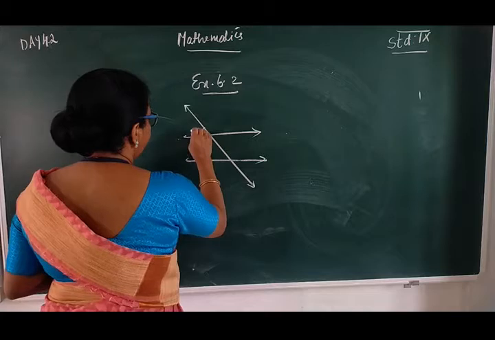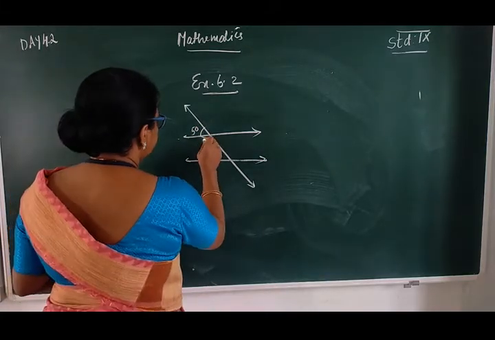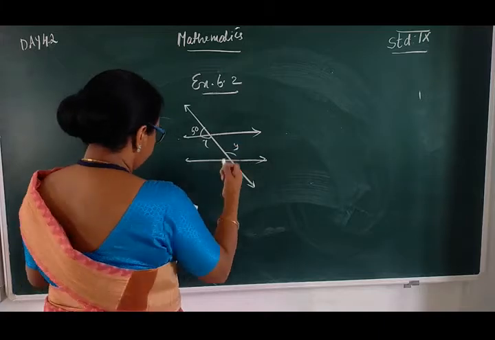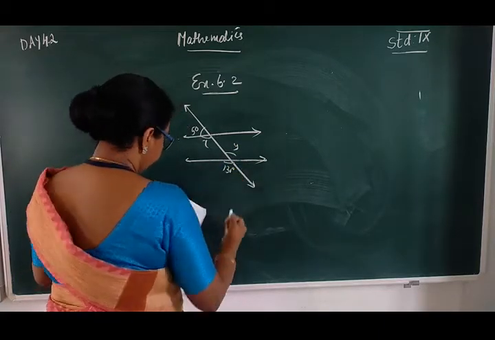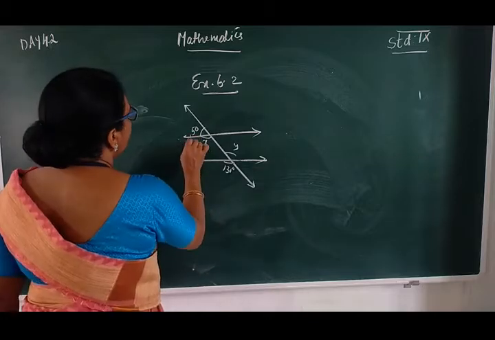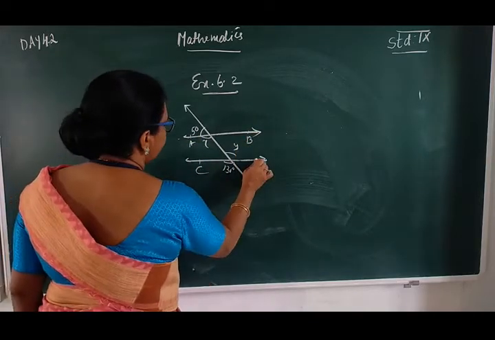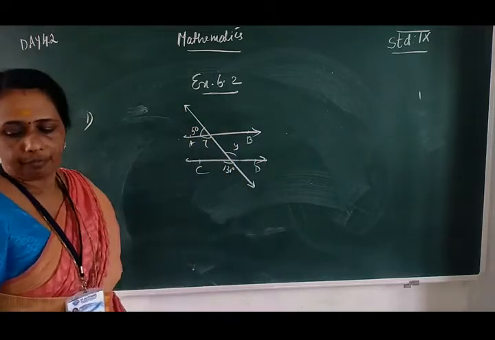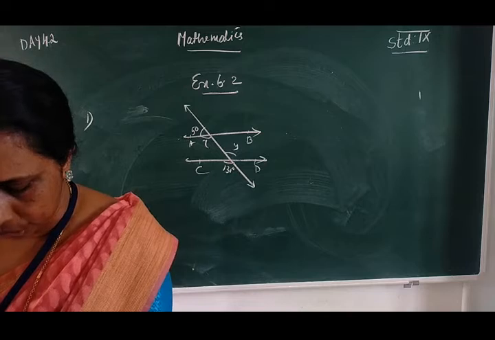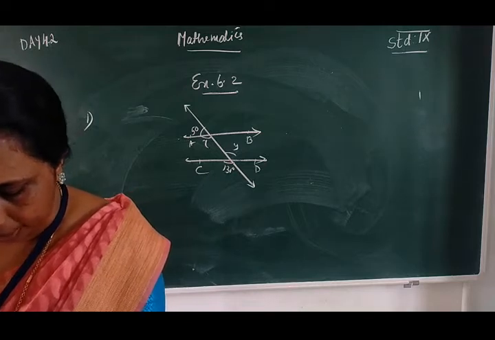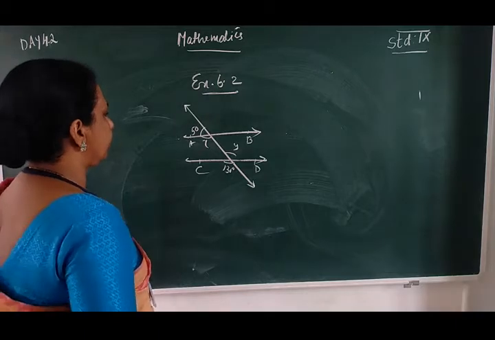This angle is 50 degrees. This is x and this is y, and here 130 degrees. Line AB and line CD. Okay, find x and y in the given figure, and then show that AB is parallel to CD. We have to prove that AB is parallel to CD. How can we prove that AB is parallel to CD?